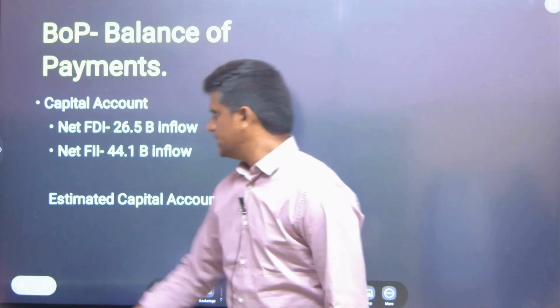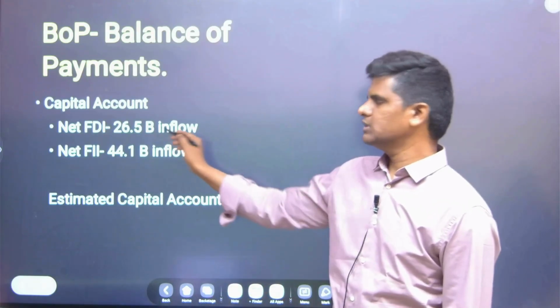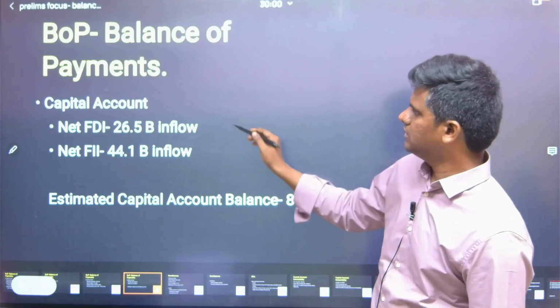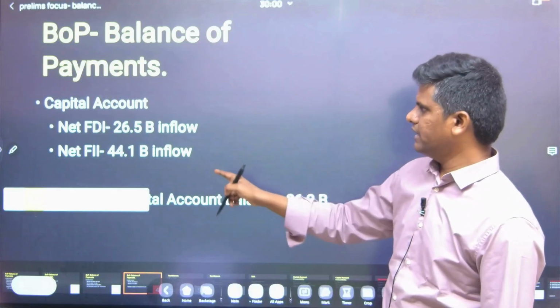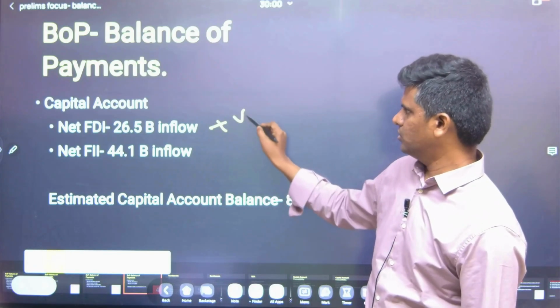Let's see what is the data about capital account. So the net FDI is 26.5 billion inflow, that is positive, and net FII is 44.1 billion, that is inflow.